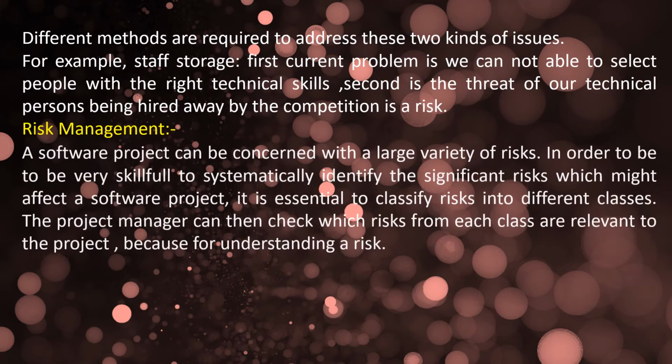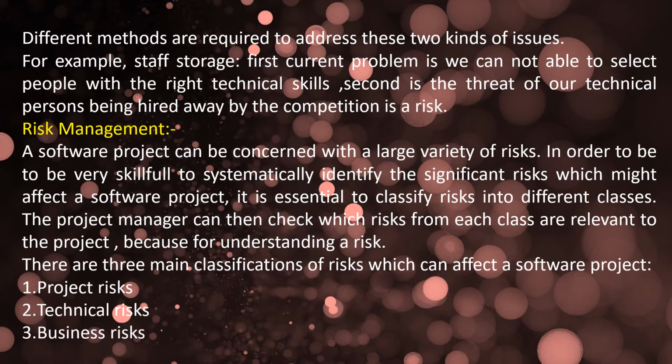So let us see the different methods required to address these kinds of issues. Now let us see the examples. This is staff shortage we are seeing. The first current problem is that in the current situation, they are not able to select the people who have the right technical skills. The second problem is that people are being hired away by competition. So this can be technical persons, and this is causing a risk somewhere.